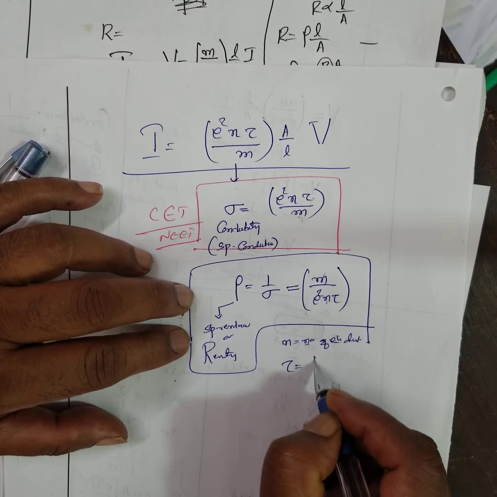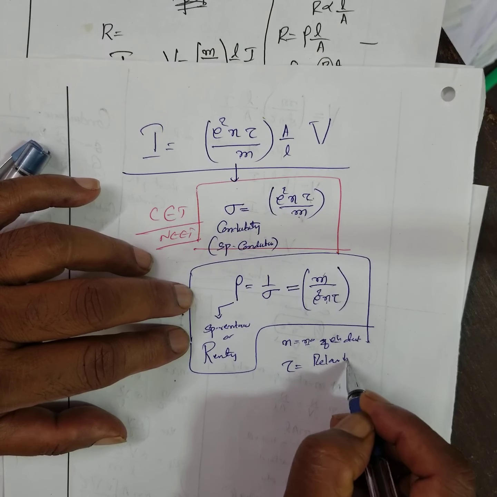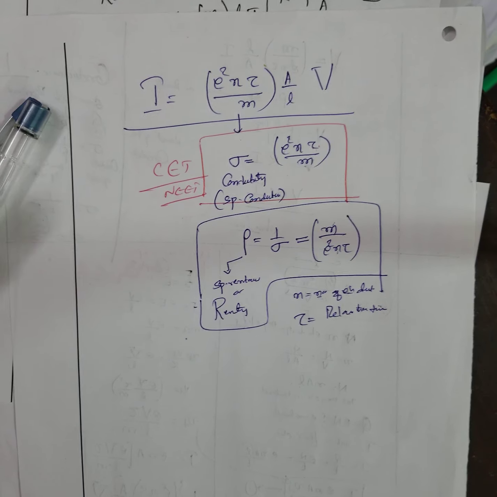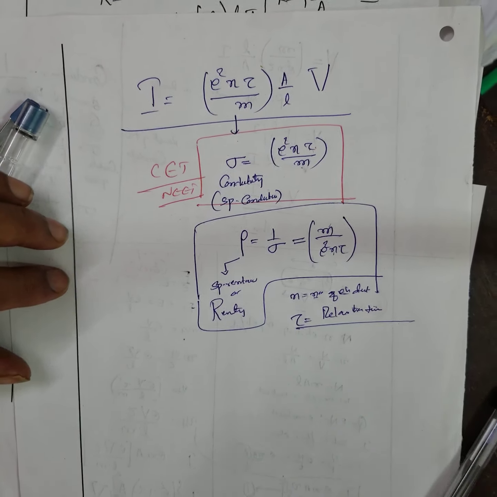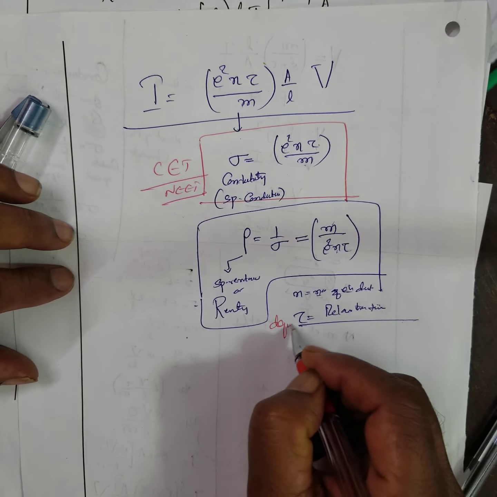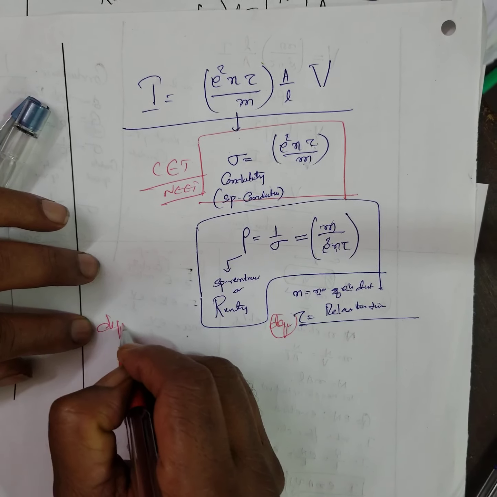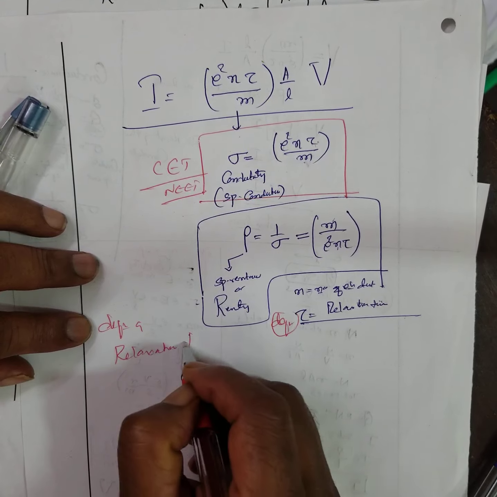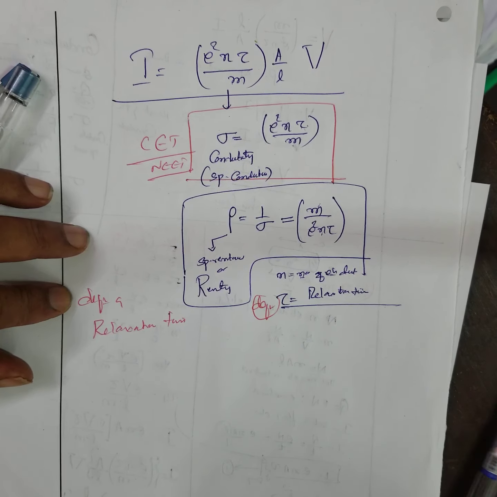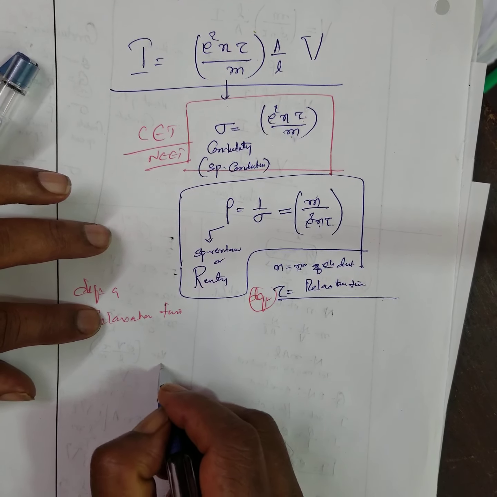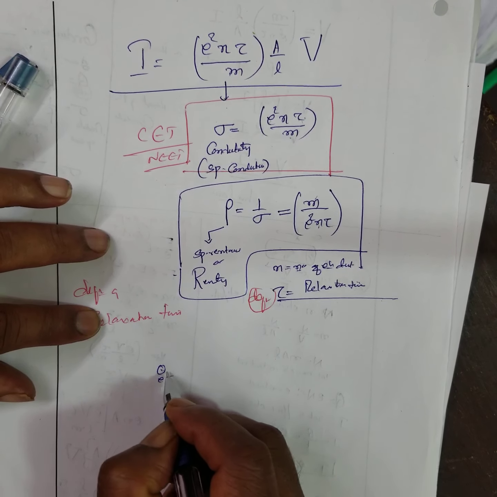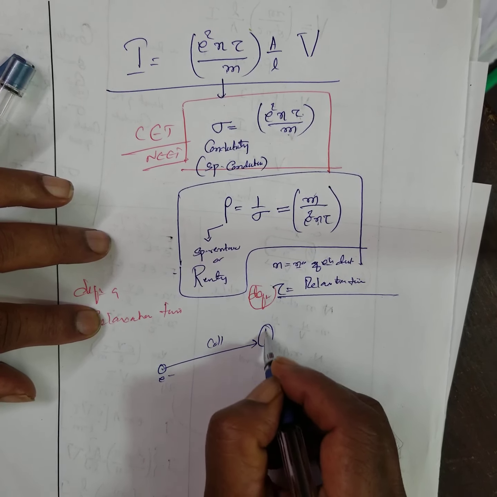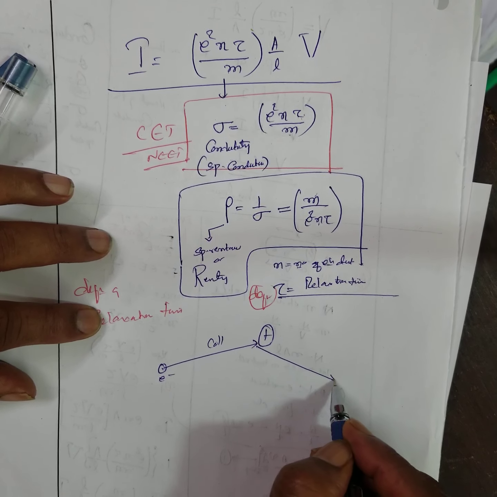What is tau? Tau is the relaxation time. Sometimes they will ask you the definition of relaxation time. Suppose the electron goes from here and collides with some ion, then it changes its direction.